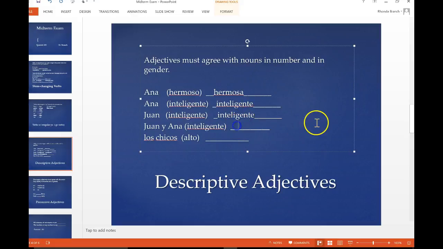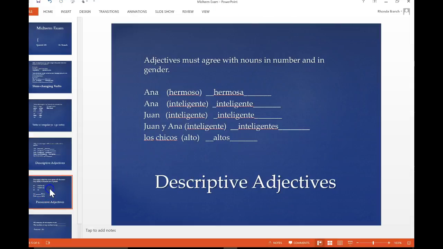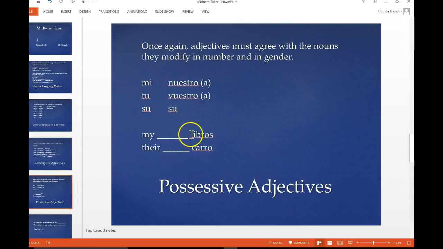Never change your E's. So as you see here for the next one, that's masculine, but it's simply going to be an E. Now, if you're speaking of Juan and Anna, we do need to add an S. Okay, you can't change the E, but you do need to add an S to make it agree because you have Juan and Anna, which is plural. Okay, let's take a look at the last one, los chicos. We're going to add an S to alto to make it altos, okay? The tall boys and girls. Okay, so that's simply what you do there. No problems there. Okay, moving right along.